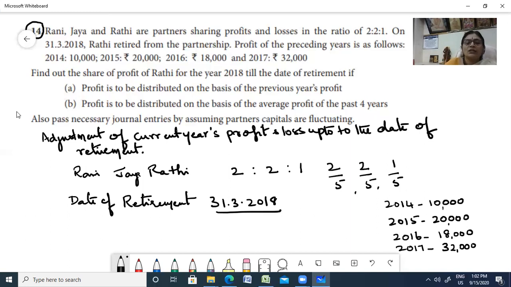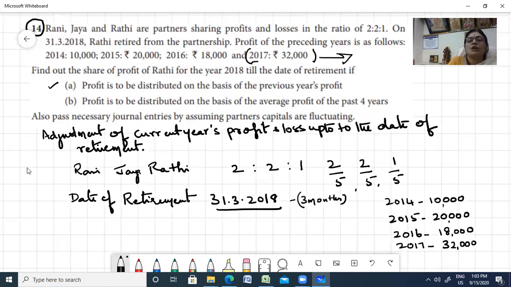She retired on 31st March 2018. That means January, February, March, 3 months. For that particular year, 3 months profit and loss, you have to transfer to Rati. Now, first condition, profit is to be distributed on the basis of the previous year's profit. The previous year to 2018 is 2017, because for the current year you have not calculated the profit and loss. Towards the end only, you will be calculating. So you have to take the previous year, 2017, for which the profit is 32,000.